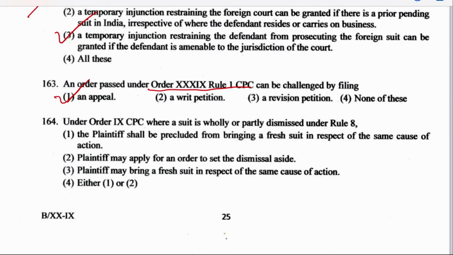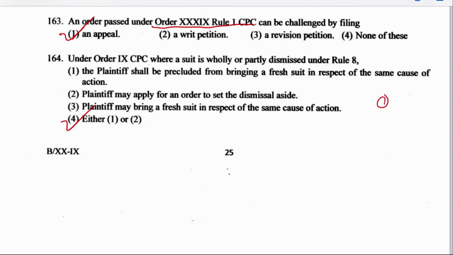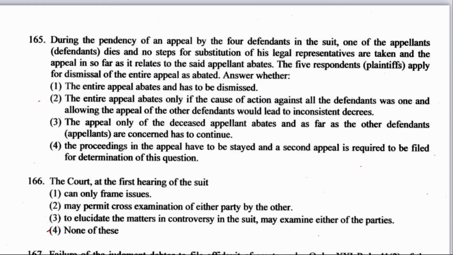Under Order 9 CPC, where a suit is wholly or partly dismissed under Rule 8, the plaintiff shall be precluded from bringing a fresh suit in respect of the same cause of action, or the plaintiff may apply for an order to set the dismissal aside. Or option 3, the plaintiff may bring a fresh suit in respect of the same cause of action. Or option 4, either 1 or 2. The right answer here is option number 4, either 1 or 2: the plaintiff shall be precluded from bringing a fresh suit in respect of the same cause of action, or the plaintiff may apply for an order to set aside the dismissal. And where this is mentioned, it is under Order 9, Rule 9. Next is question number 165.